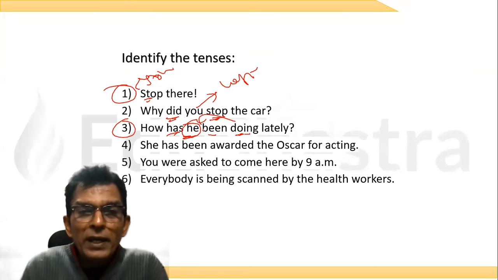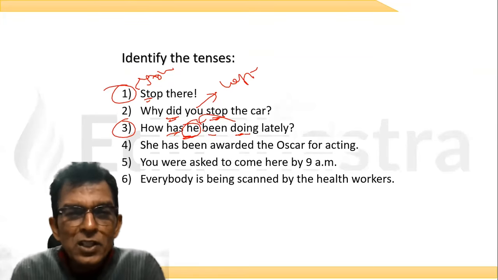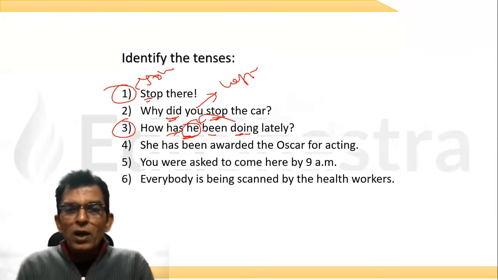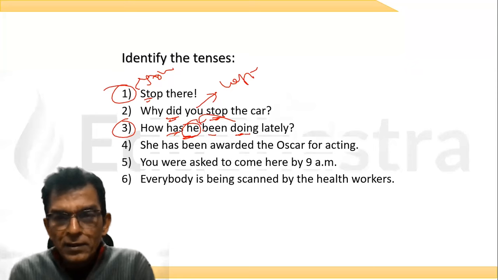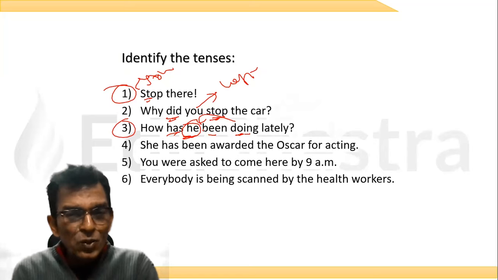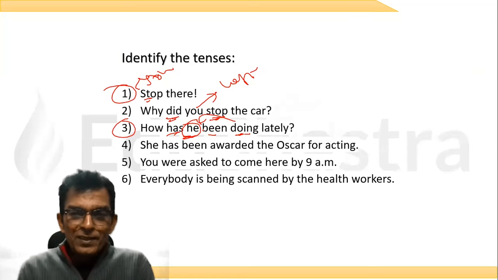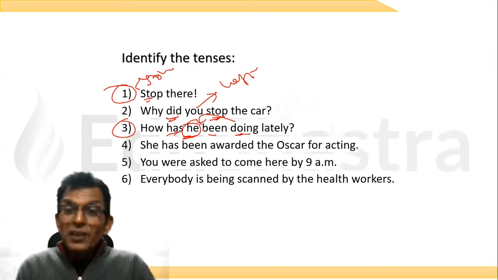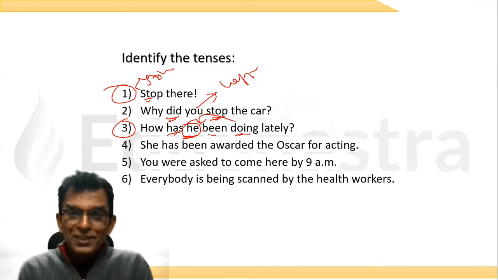Very good. What about the fourth sentence? She has been awarded the Oscar for acting. Who is the doer? She or somebody else? Did she give the Oscar? Did she give the Oscar, Vijay? Subiksha? Anjali? She has been awarded.